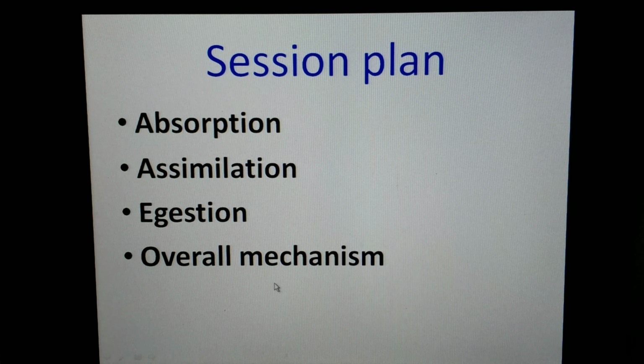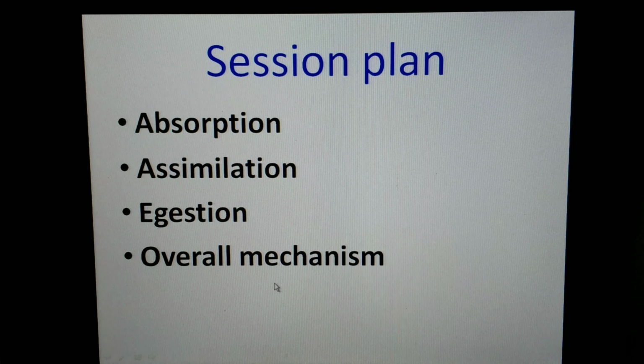The blood capillaries present inside the villi are responsible for the absorption of glucose and amino acid, whereas the lymphatic vessel present in the center of the villi is responsible for the absorption of fatty acid and glycerol.